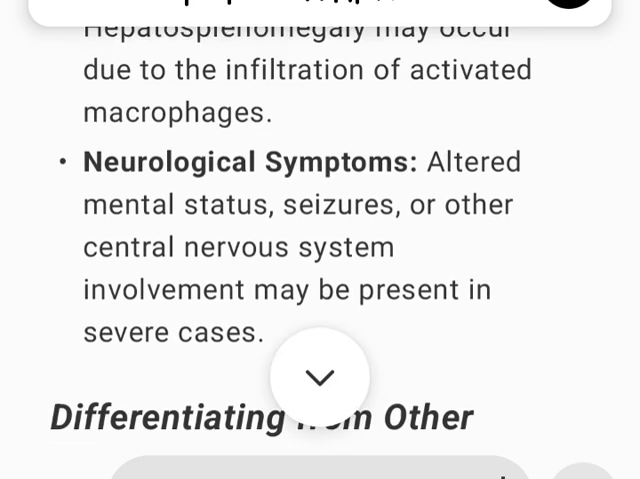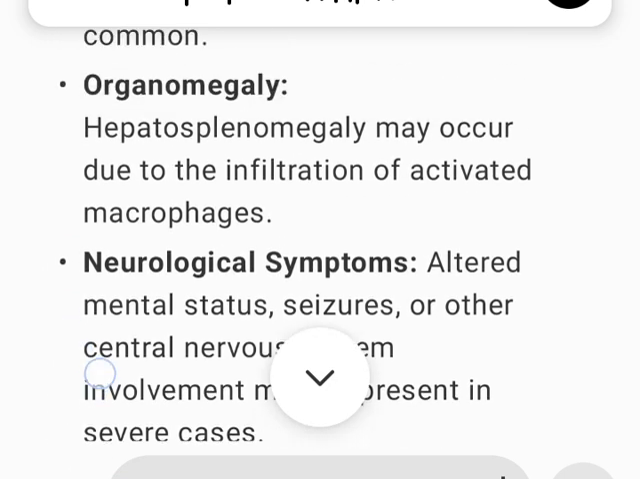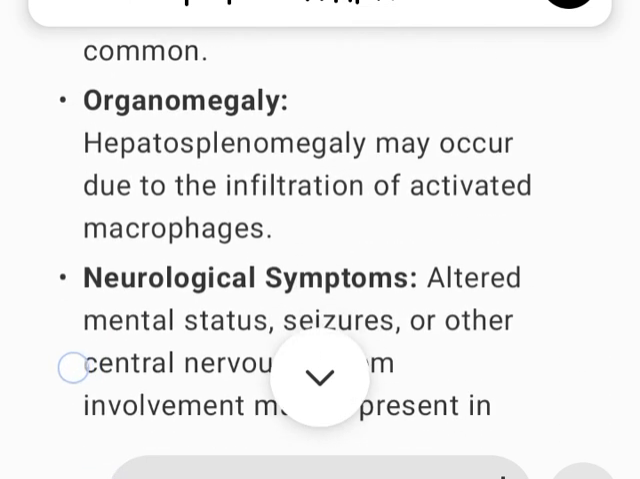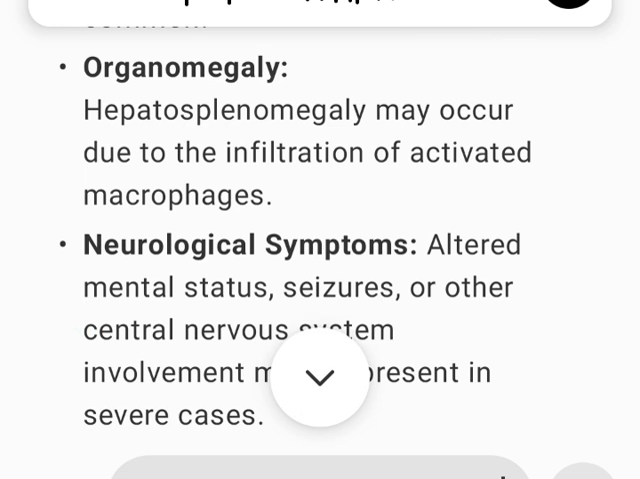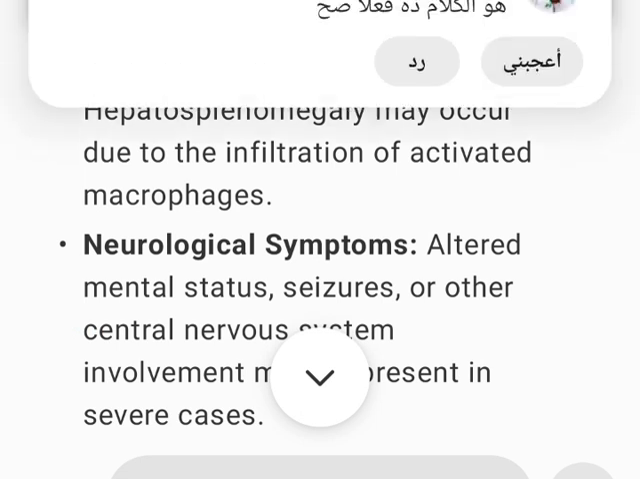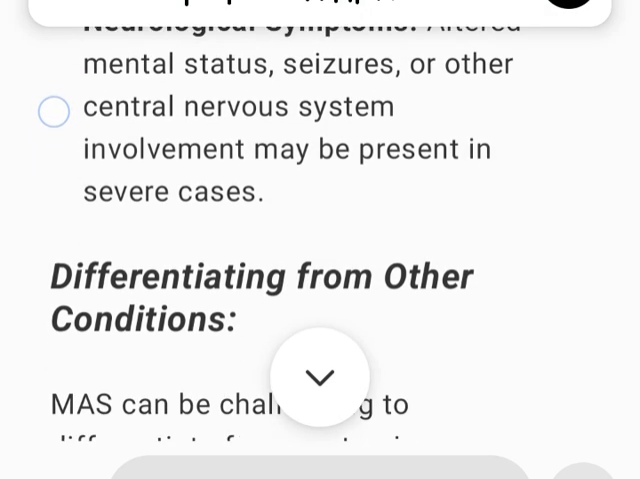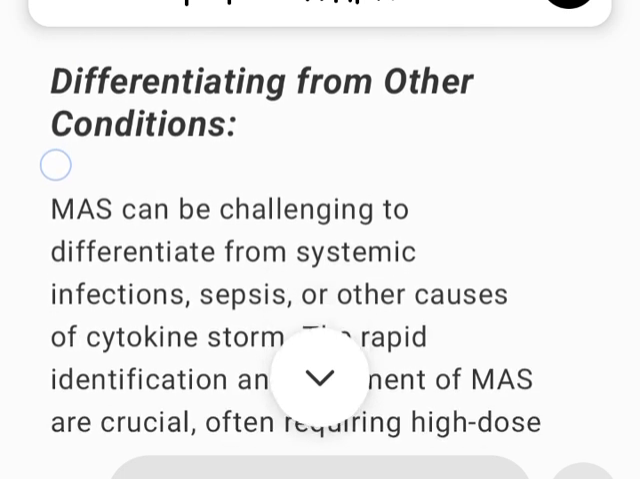Other MAS features. Fever: persistent high fever unresponsive to antipyretics is common. Organomegaly: hepatosplenomegaly may occur due to the infiltration of activated macrophages. Neurological symptoms: altered mental status, seizures, or other central nervous system involvement may be present in severe cases.